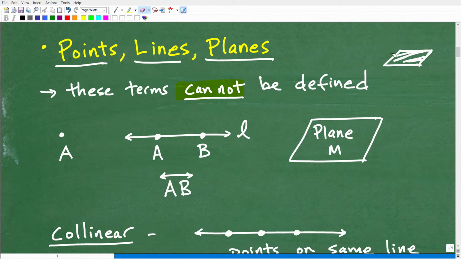Well, I can tell you right now, you think you may be able to define a point. Let's play this game here real quick. Go ahead, in your own words, define a point. Just think about this for a second, okay? What is a point? Some of you are going to say, well, it is a little dot I write on my paper, or it's a little circular thing. But if you start really exploring this, it becomes very difficult to define. There are some things in mathematics that we just say we can't really define them. We know what they are, but we can't give a definition to them. So points, lines, and planes fall under that category, okay?